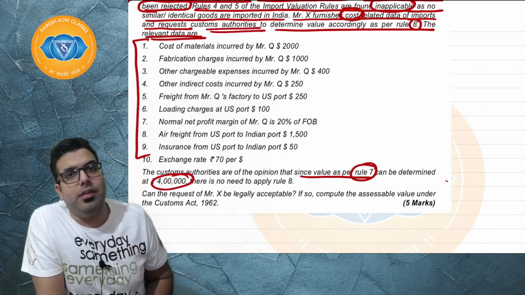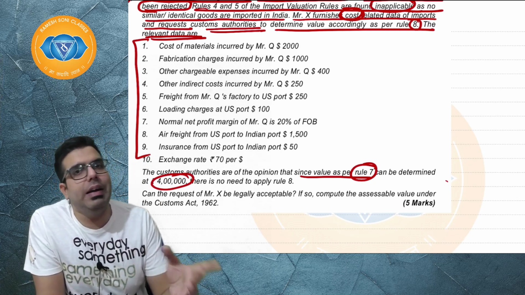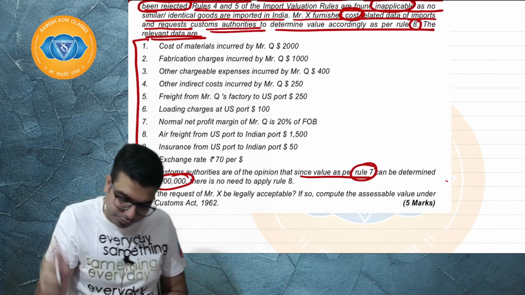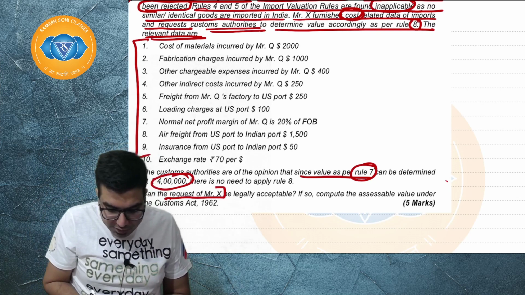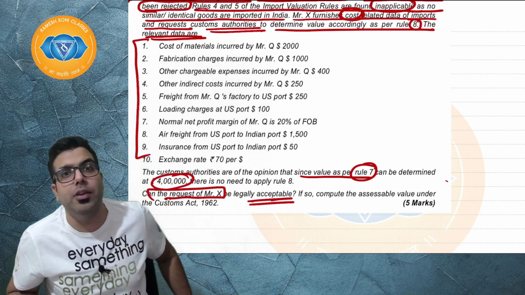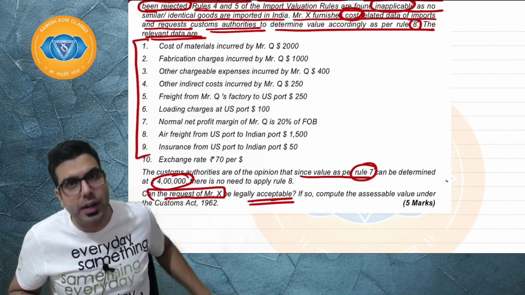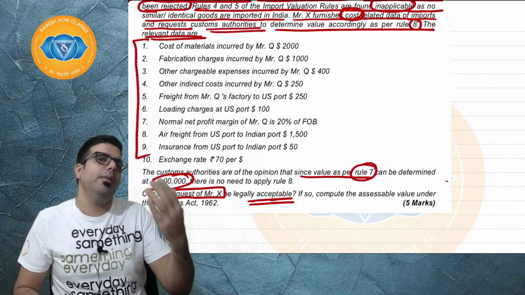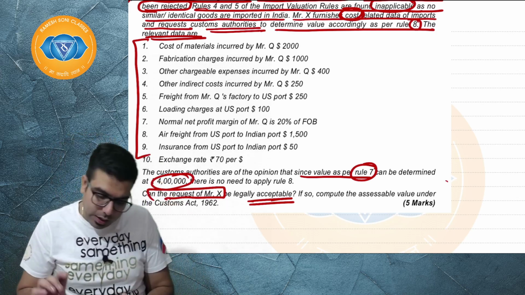Sir, when I request, then Baba, they can go ahead and apply rule number 8 and then apply rule number 7. Proviso to rule number 6, it says that. Can the request of Mr. X be legally accepted? Yes, sir. As per rule number 6, if the importer goes ahead and requests, the custom officer may grant him rule number 8 to be applied before rule number 7.